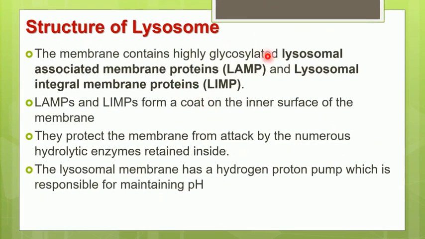So you must have understood the function of the LAMP and LIMP proteins: they do not allow the enzymes to break down the outer membrane of the lysosome. They protect the membrane from attack by numerous hydrolytic enzymes present inside the lysosome. Now, inside the lysosome membrane, a hydrogen proton pump is situated, which is responsible for maintaining the acidic pH inside the lysosome.